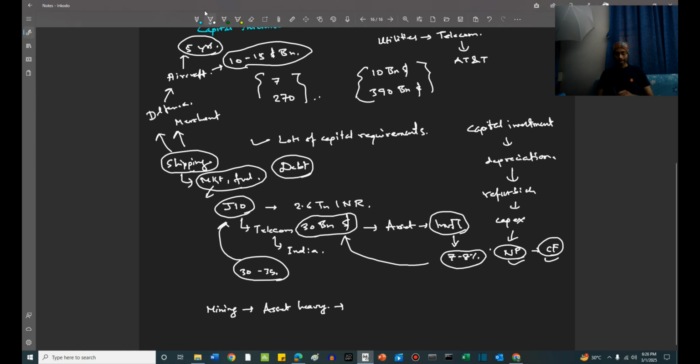Now what we are trying to get at is, these businesses need to keep on raising capital, and their ratings are always at the risk of the vagaries of the market. One advantage of this business is, because they are very asset heavy and capital intensive, they have lots of collateral capacity, right? They can provide lots of collateral, for which they can raise lots of debt. All these capital intensive businesses can raise a lot of debt. Conversely, many of them may not raise debt.